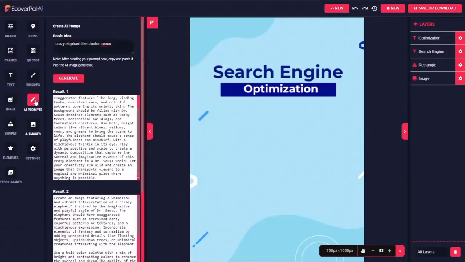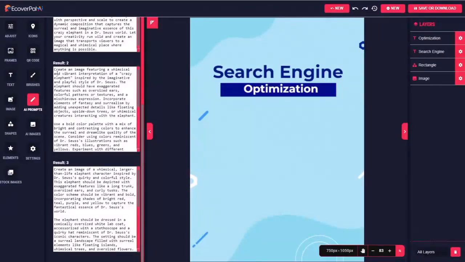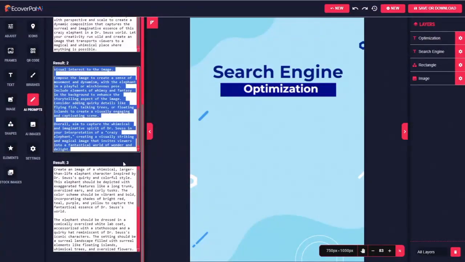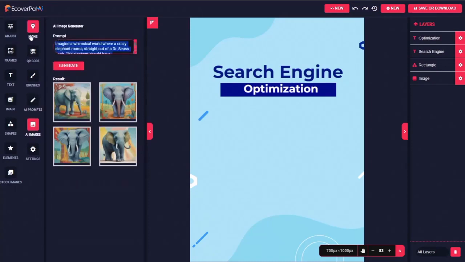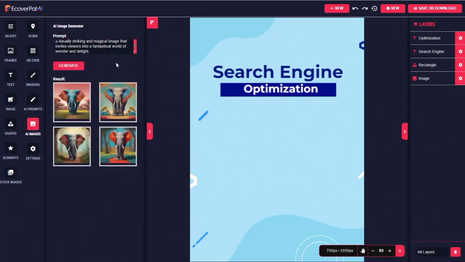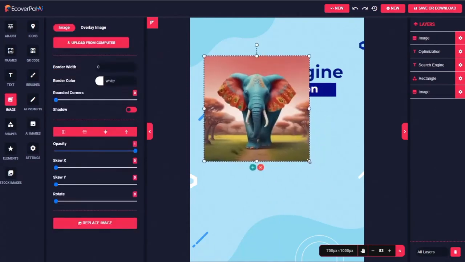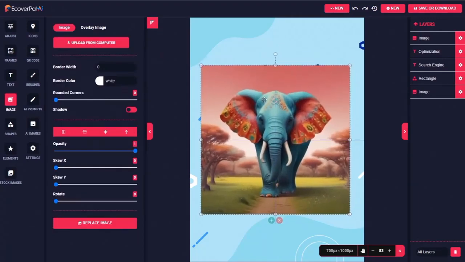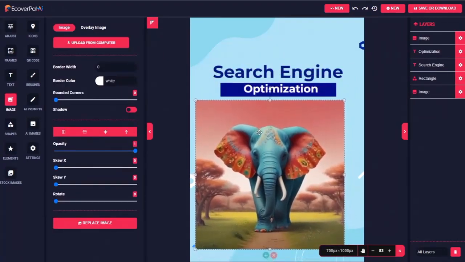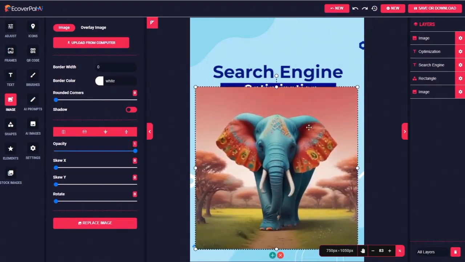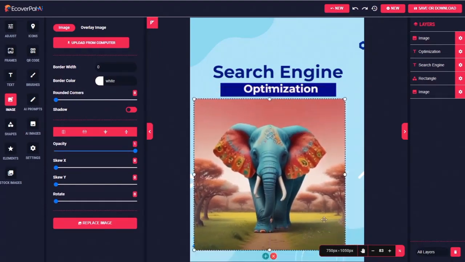Now I'm going to go back to my AI prompts and grab the second result instead of the first one. Go back to the image generator, and I'll try that second prompt this time, because I've noticed that each prompt tends to come up with something a little bit different. And indeed, you can see that the color scheme of these ones is different, and it has these colorful, ornate ears on the elephant this time. And I could go back and do the same thing with the third prompt and see if it gives us some different results once again. For the sake of this example, I'll go ahead and just use this image here.